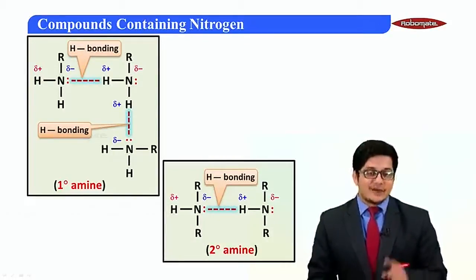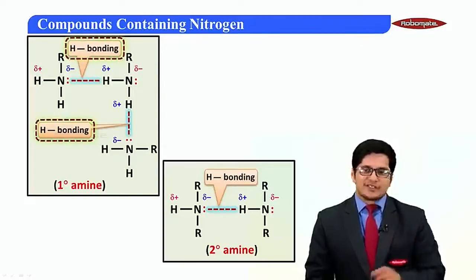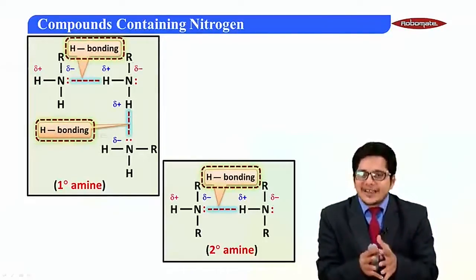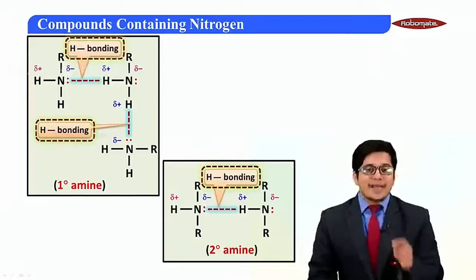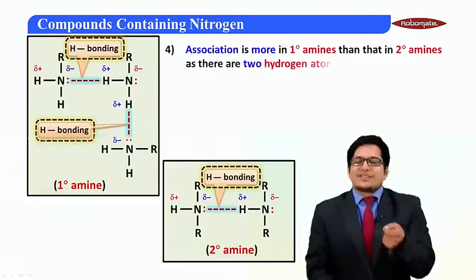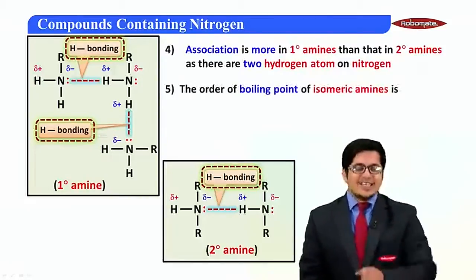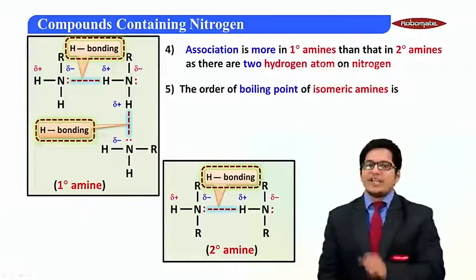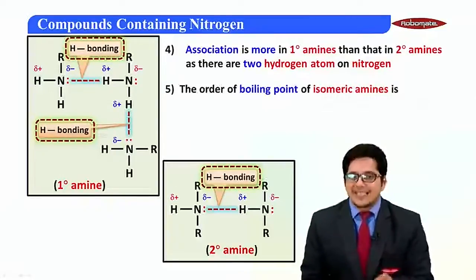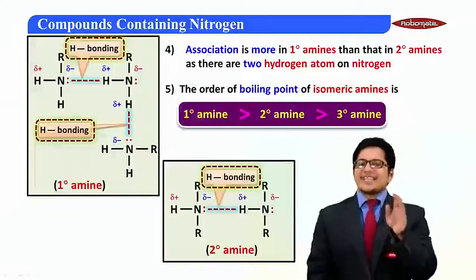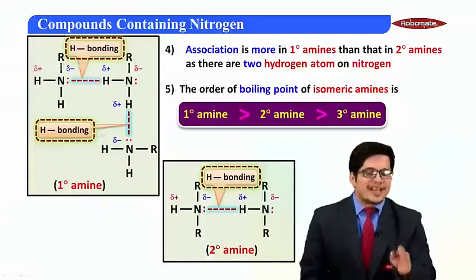In secondary, you have one active hydrogen. So that means which would be more associated? Obviously, primary amine would be more associated than secondary amine. And lastly, the order of boiling point for isomeric amines is primary greater than secondary greater than tertiary.